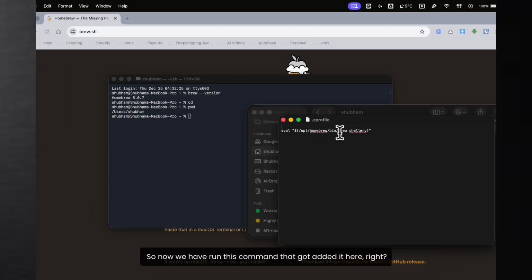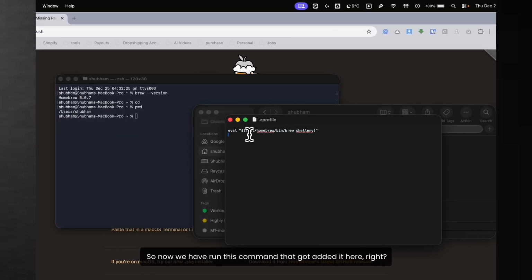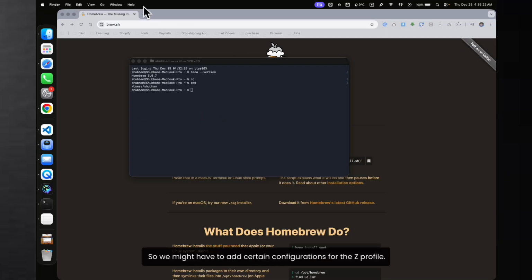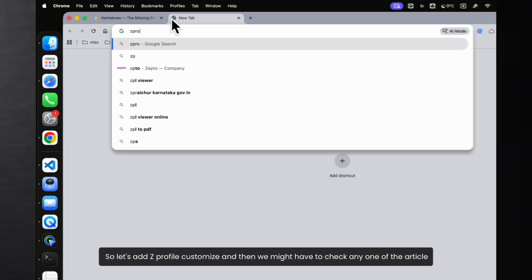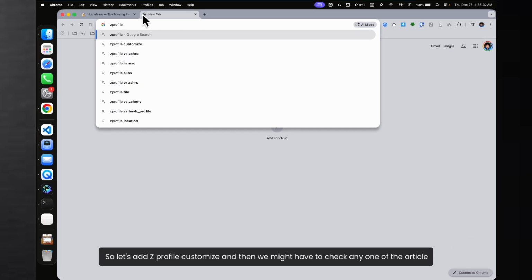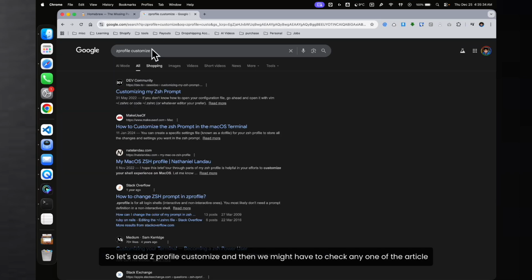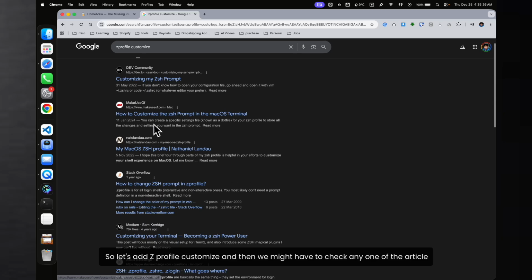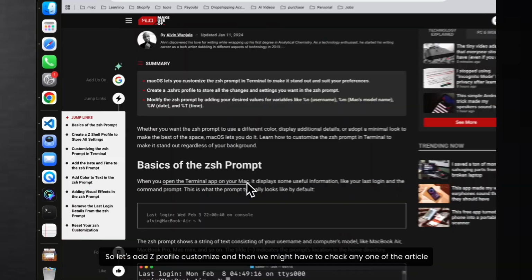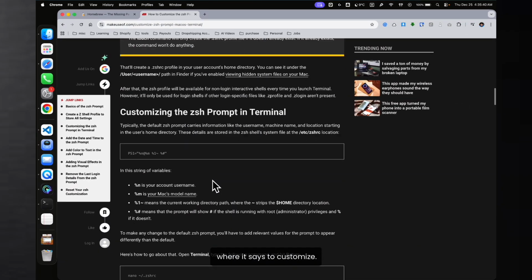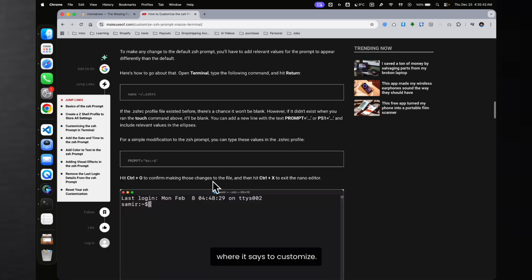Now we have run this command that got added here, right? So we can close this. We might have to add certain configurations for the zprofile. So let's search for zprofile customize, and then we might have to check any one of the articles where it says to customize.